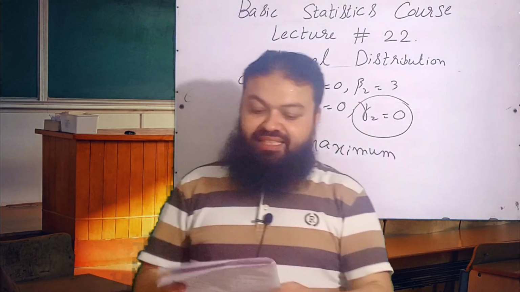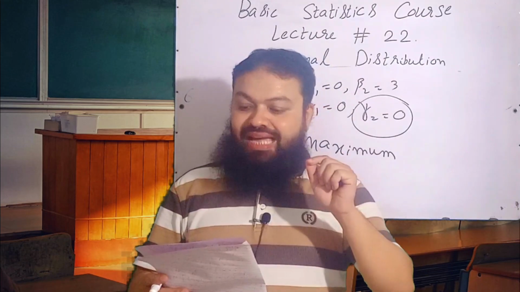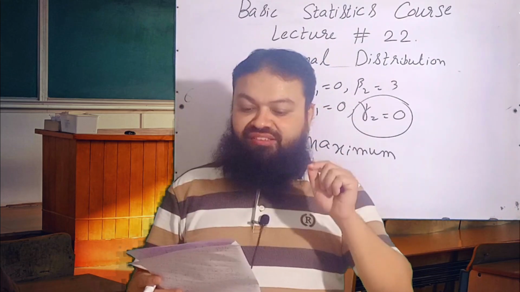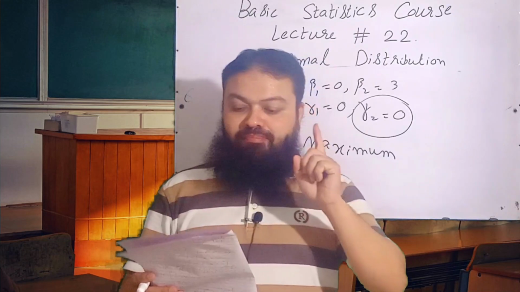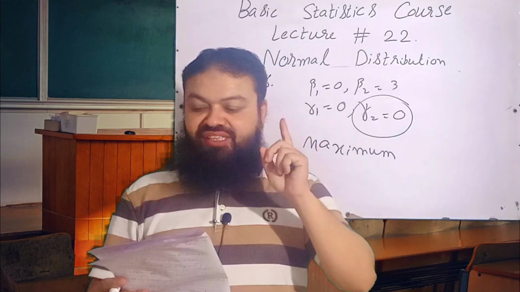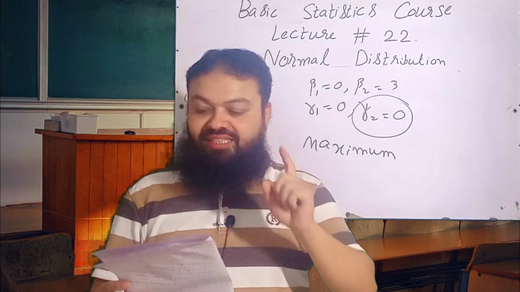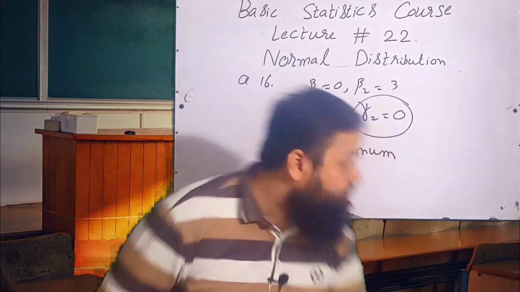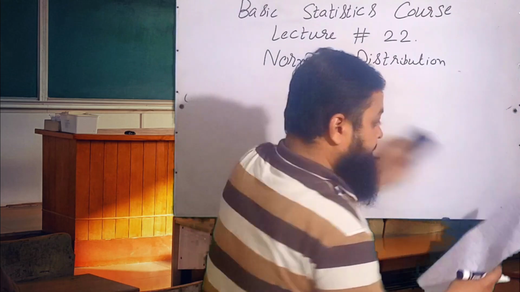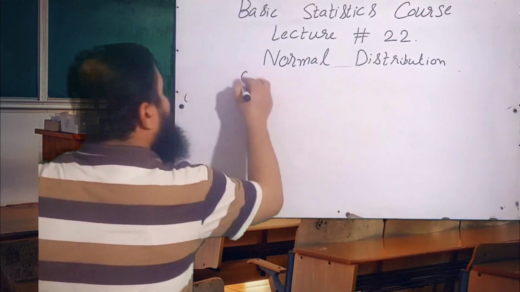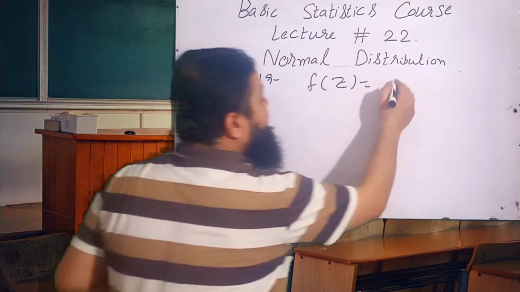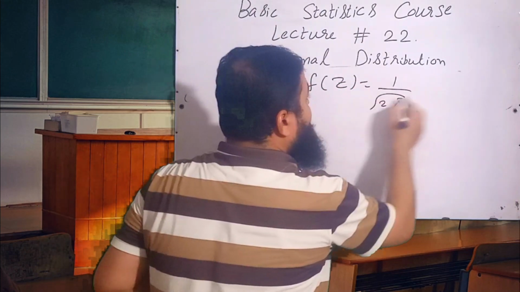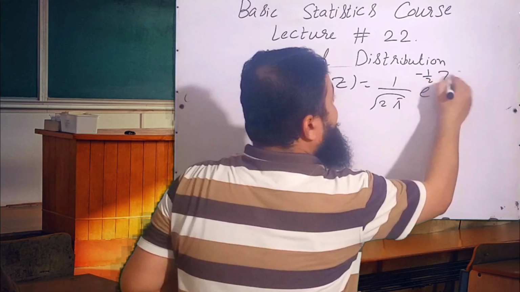Question number 19. The ordinate value at z equal to 0 of a standard normal distribution is A option 1, B 0.5, C 0, D 0.3989. Dear students, a very important question. We know the probability density function of the standard normal distribution is 1 over root 2 pi e raised to power minus 1 over 2 z square.